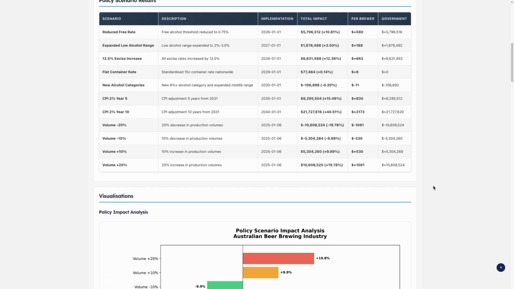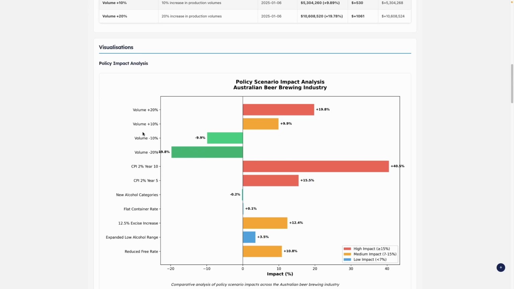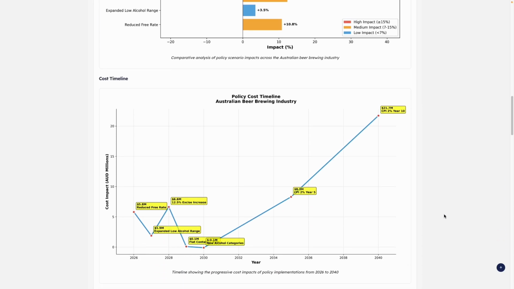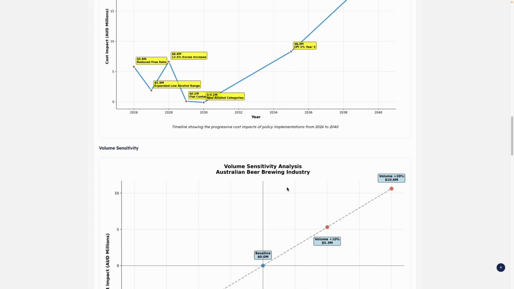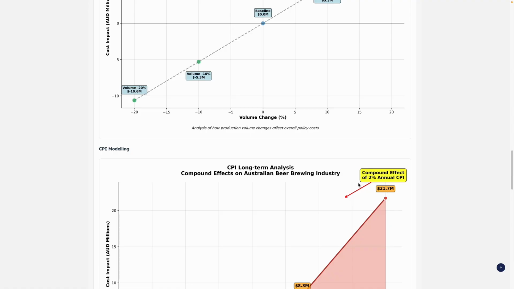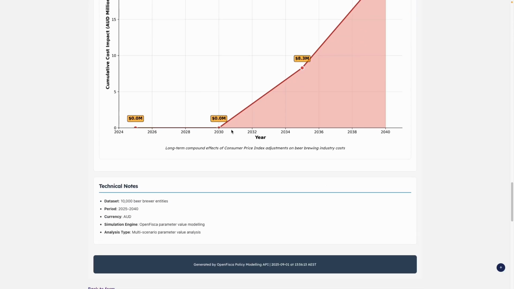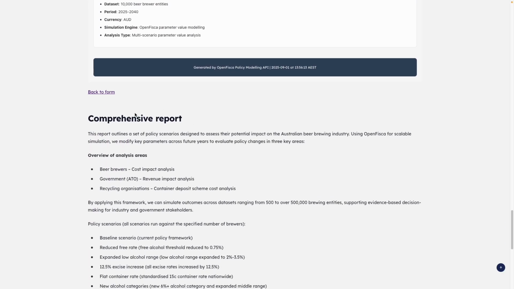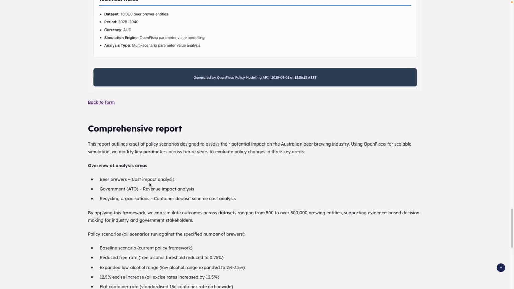The report also includes some different visualizations so that you can clearly see here what the actual scenarios were that were modelled and the effects that they're going to have here. And then another different visualization looking at cost timeline, volume sensitivity as well if volumes change, and also the CPI long-term analysis here as well. And then again, we've just got the summary telling you what the scenarios were.